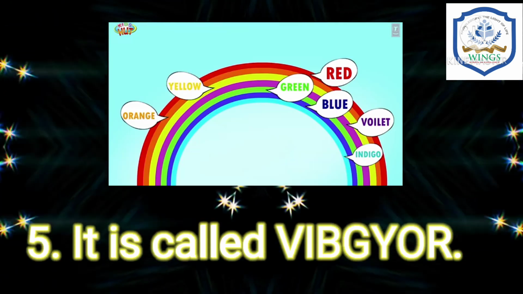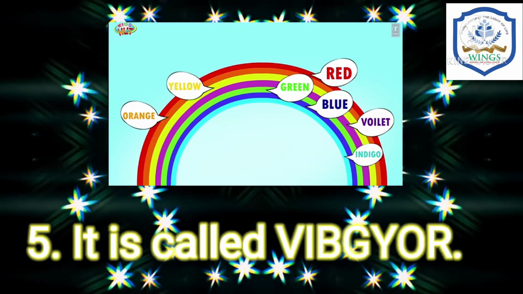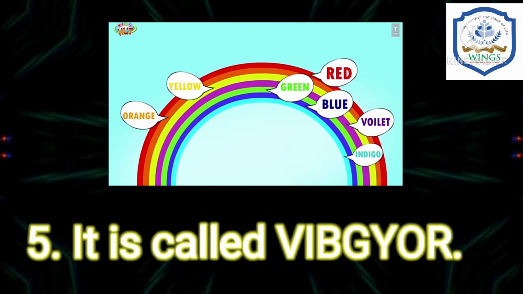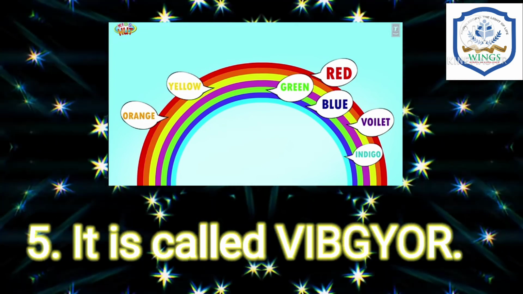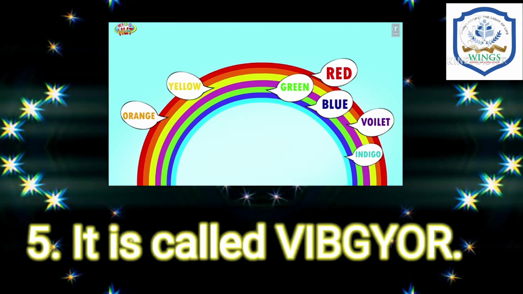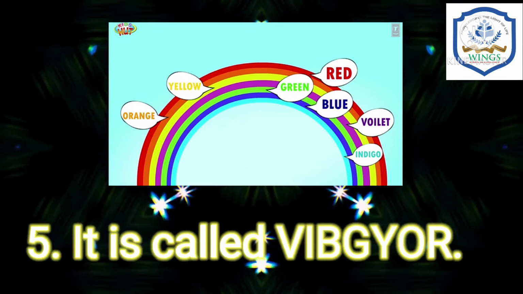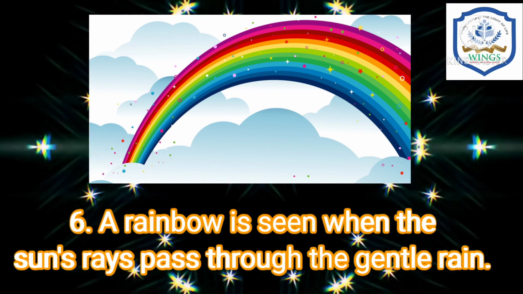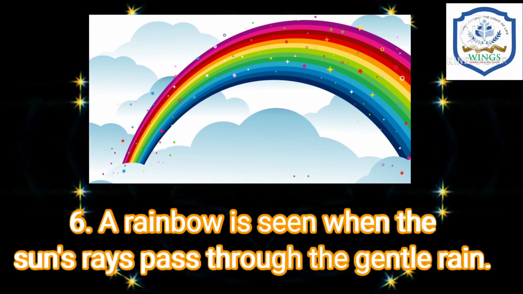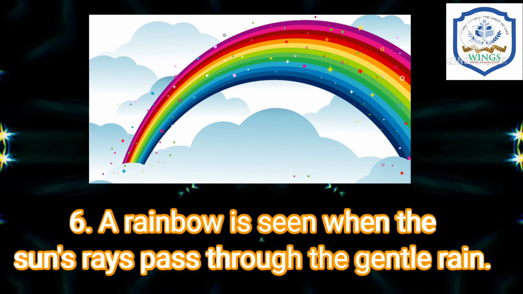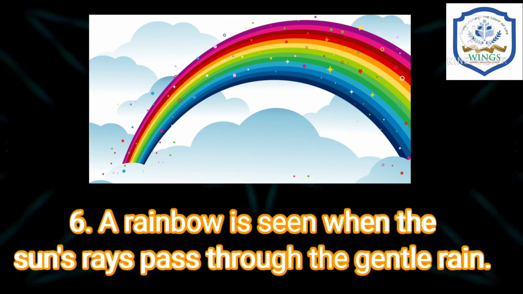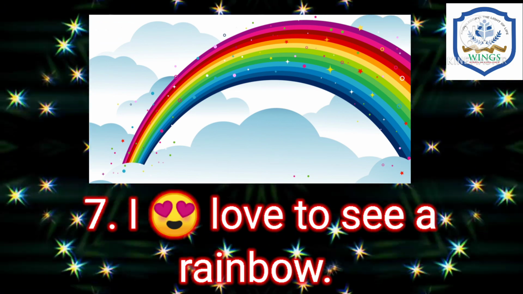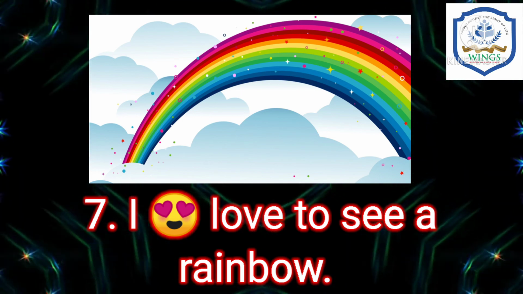Next, it is called Vibgyor. It means violet, indigo, blue, green, yellow, orange and red. A rainbow is seen when the sun's rays pass through the gentle rain. And the last point is, I love to see a rainbow.